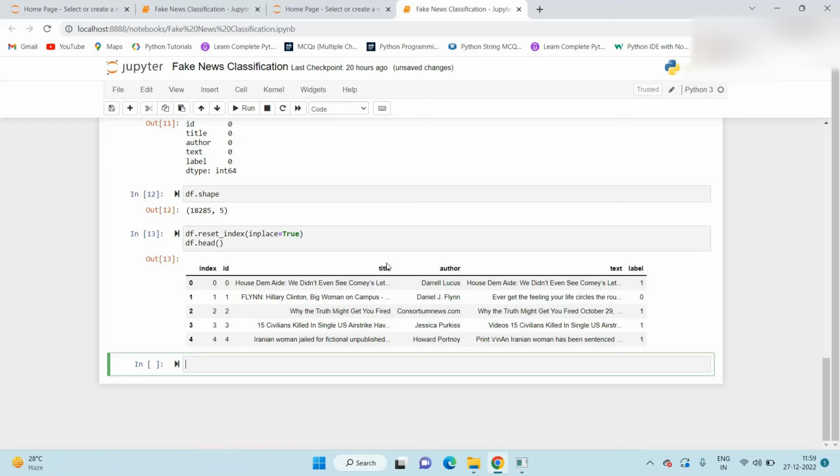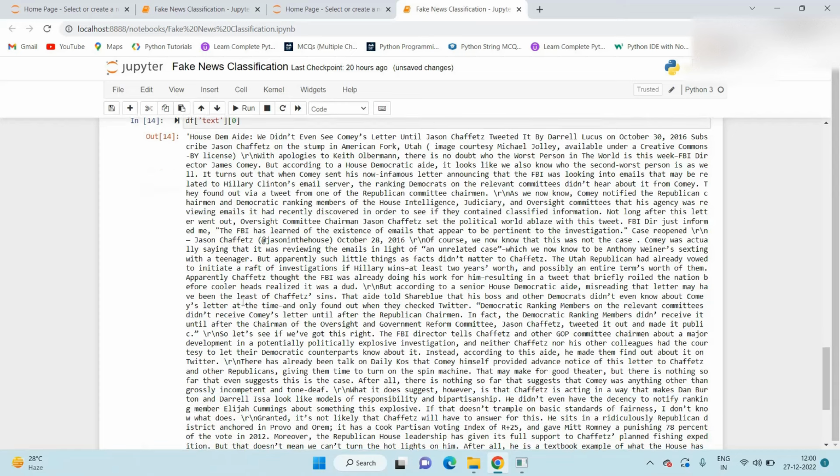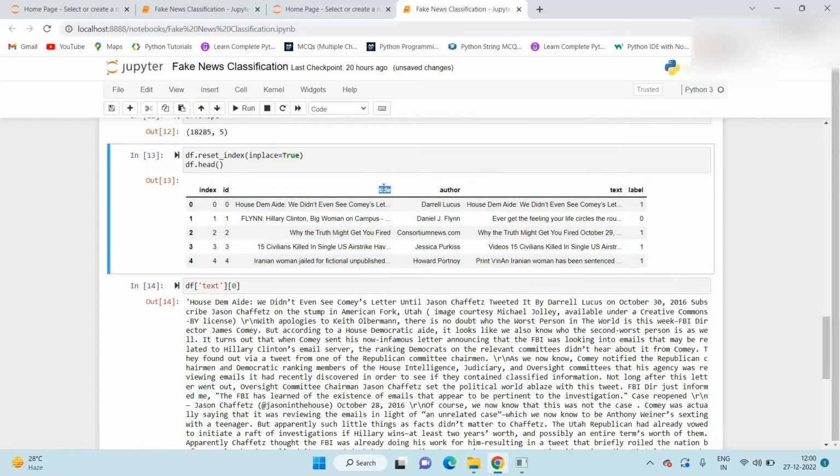Here we work only on the title column. So we require only the title column and the label column here. The remaining columns will be dropped. If we look at the text, a huge quantity of data is available in the text.